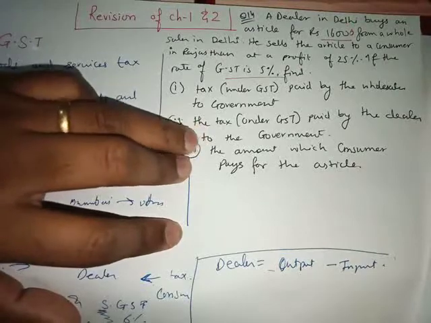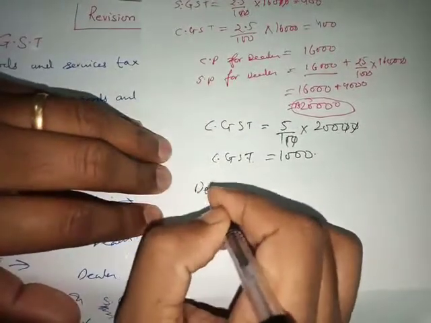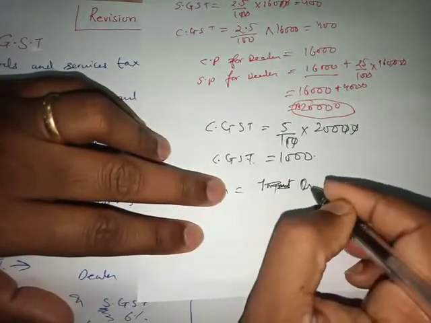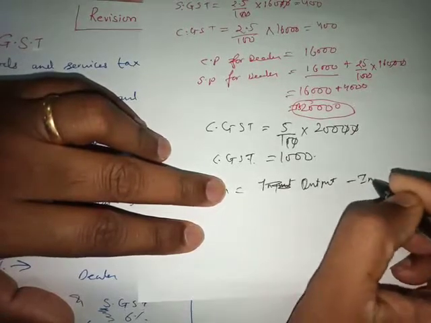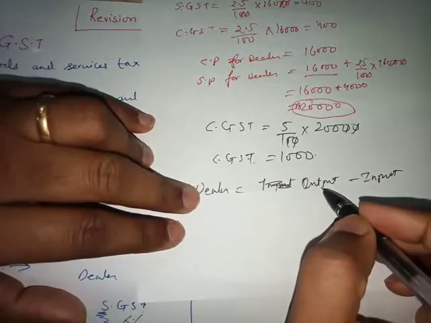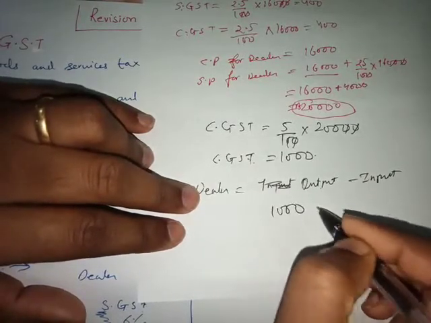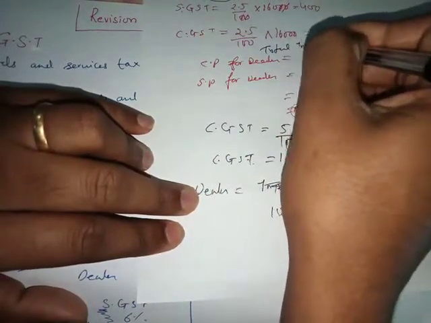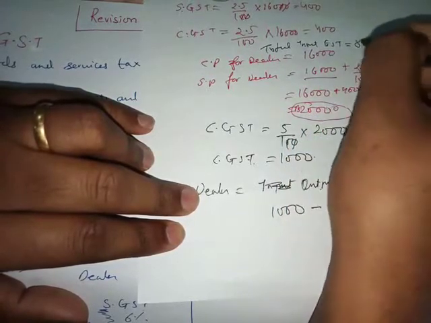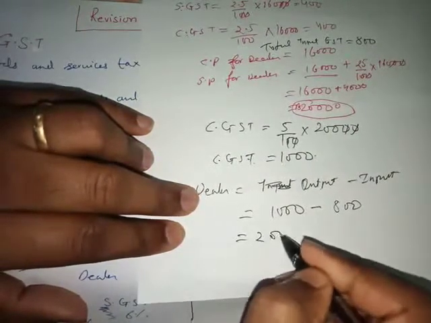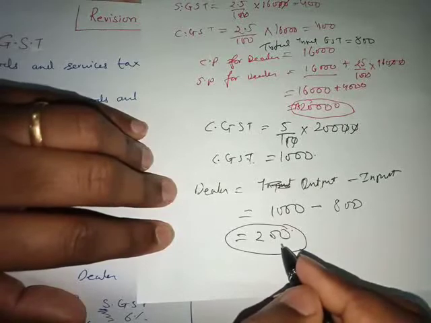The tax paid by the dealer to the government. Whenever the dealer pays tax, the dealer always does output minus input. I told you, whenever the dealer, the middleman, is paying, he's always going to do output minus input. So how much did he get from outside? Output was 1,000 minus input. Total input GST is 800, because 400 plus 400 is 800, so 1,000 minus 800 is going to be 200. So how much did the dealer pay? 200 rupees. So that was my second part.